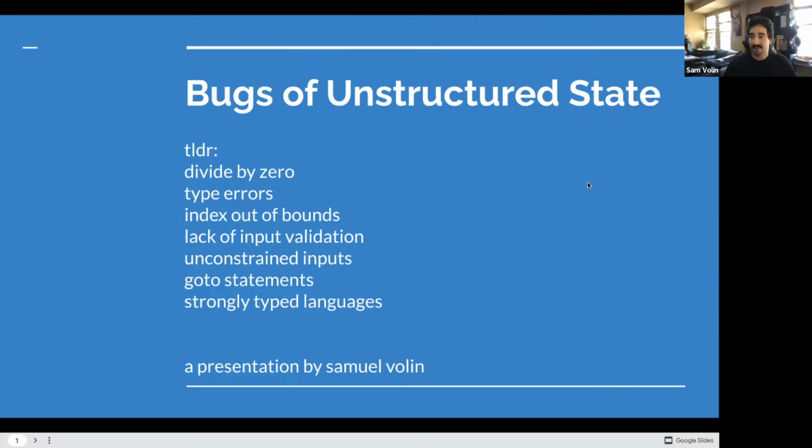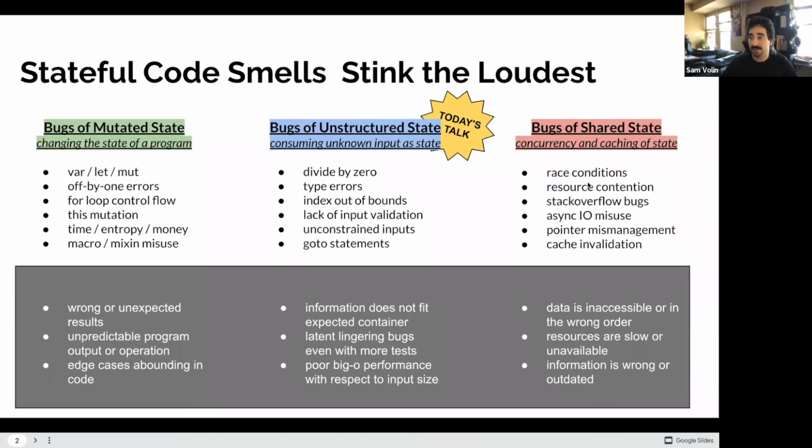All right. Hello. Today we are talking about bugs of unstructured state. In a previous talk, we talked about code rot, code smells, and common software defects. And I mentioned there are stateful code smells, and that three groups of smells stand out in particular. Today's talk is about bugs of unstructured state.